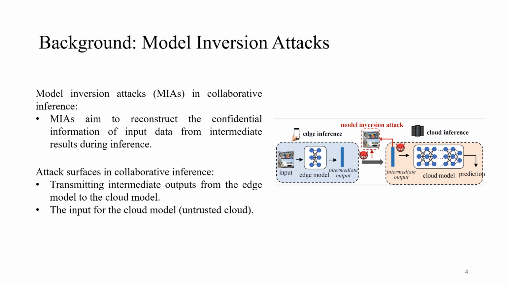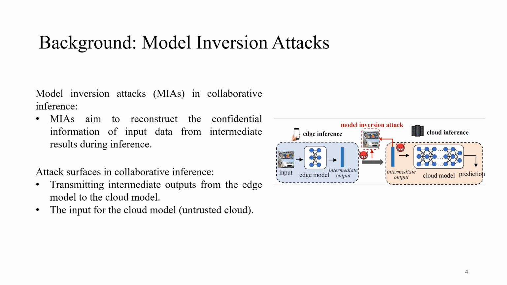Nevertheless, collaborative inference encounters a significant challenge in the form of model inversion attacks. These attacks seek to reconstruct confidential information from input data by exploiting intermediate outputs during the inference process.